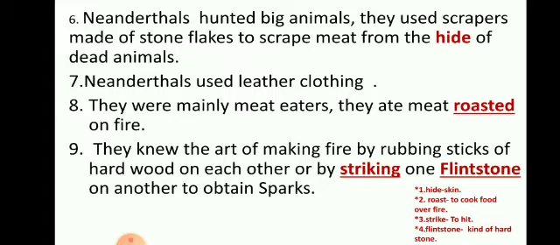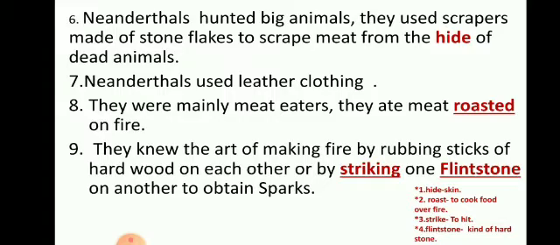They used scrapers made of stone flakes. Previously I have told you what flakes are. Flakes are the chips of the stones. So they used them to scrape the meat from the hide of dead animals. Now they were hunting the animals, and hide means the skin of the animal. So the skin of the animal is furry. They were scraping the meat out of the skin, and for that these flakes, because they are pointed, as we use various kinds of knives in the kitchen, similarly they were using these flakes to remove the meat from the skin of the dead animals so that they can consume it.